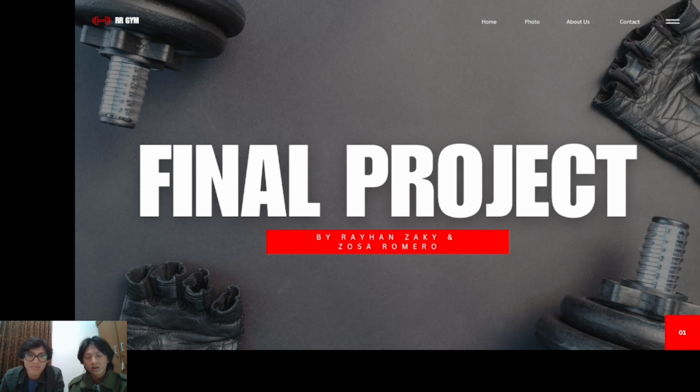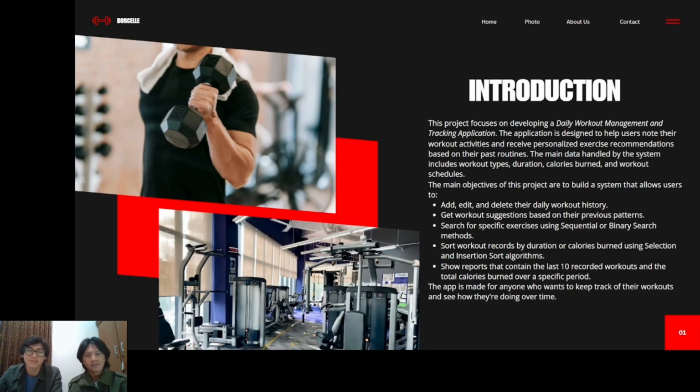Now we are going to explain our final project, a daily workout management application using the Go programming language. Let's start. This is the introduction of our application.